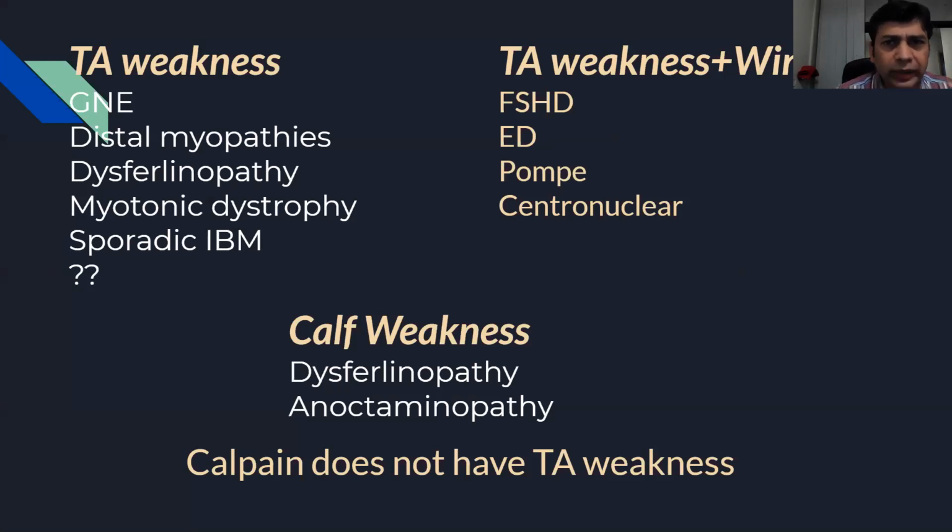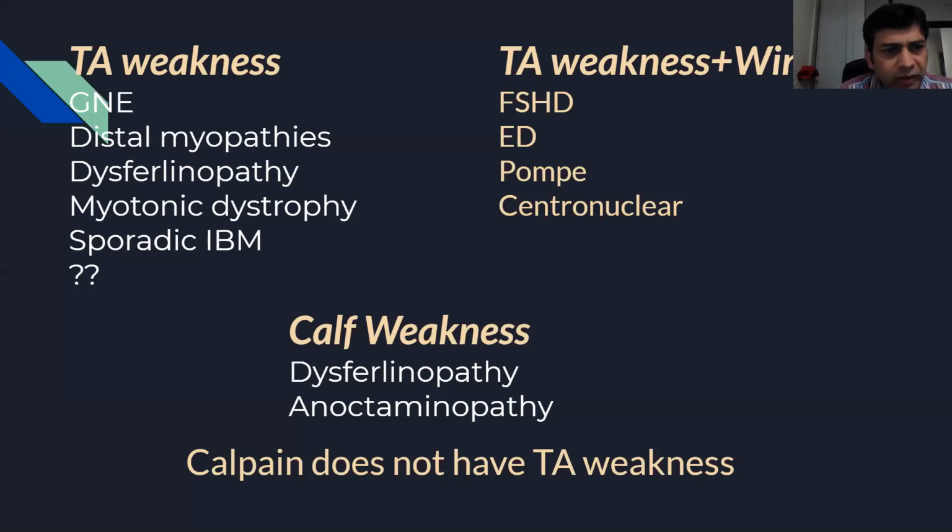If you get isolated tibialis anterior weakness, you have to think about distal myopathies. GNE myopathy is of course very common in India, and we heard about it last time in our case presentation. There are other ones like Welander and Markesbery-Griggs myopathy, which can affect the tibialis anterior. Welander affects the upper limb. So they are all classical distal myopathies. Dysferlinopathy, of course, is quite typical to have TA weakness. Myotonic dystrophy patients can easily present with isolated TA weakness before you see the other clinical signs.